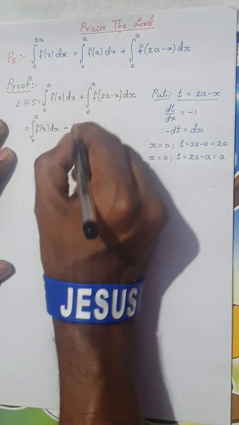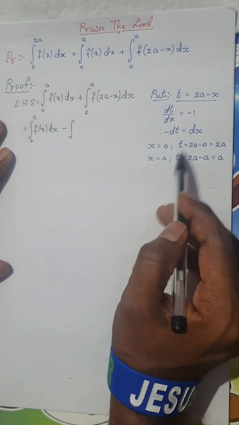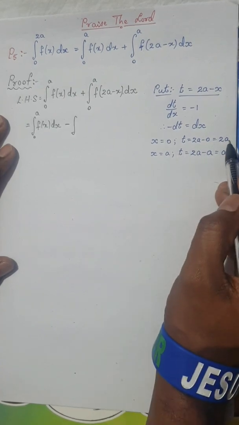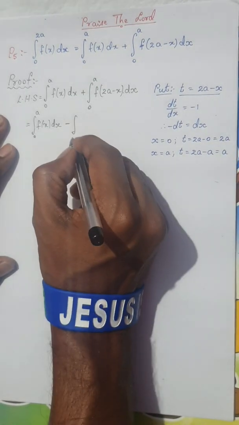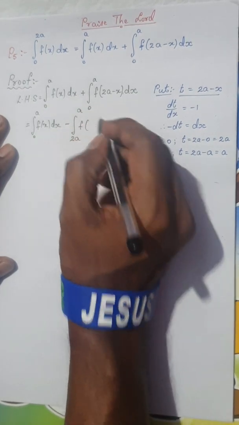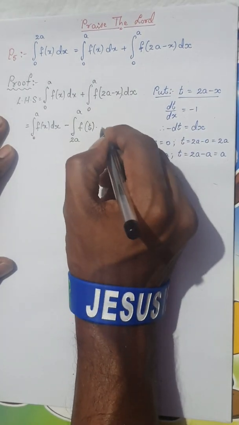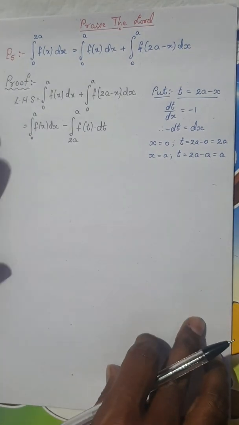So I am going to keep this minus outside, and x is from 0 to a, but t is from 2a to a. Please be careful, the limit will change to 2a to a f of, what is 2a minus x? I have taken it as t, and this is nothing but dt. This is purely by using the substitution terms.